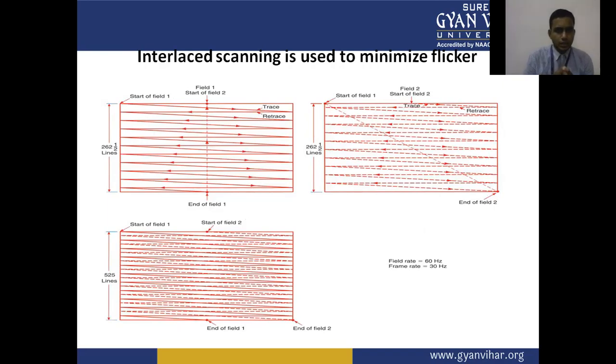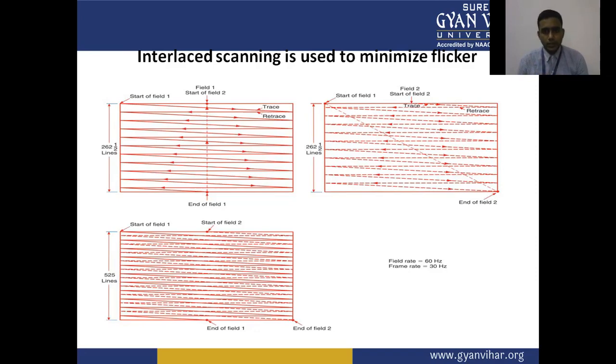The first field shows the start and end of the field and the start of scanning, that is, horizontal scanning from top left to right, and the retrace period is shown here.